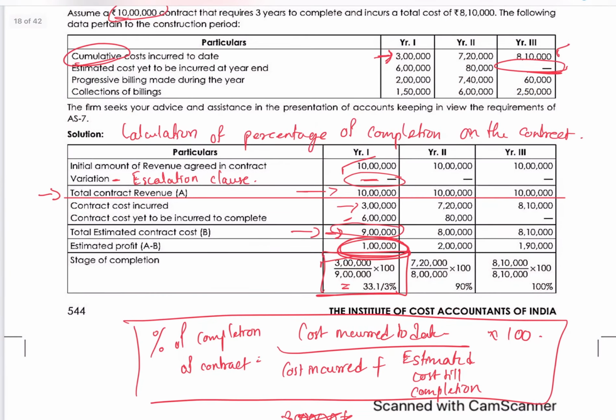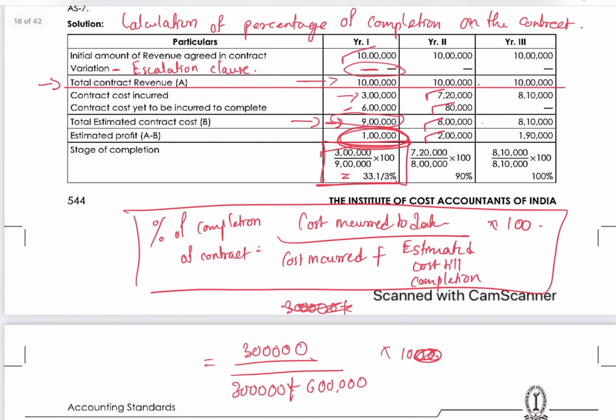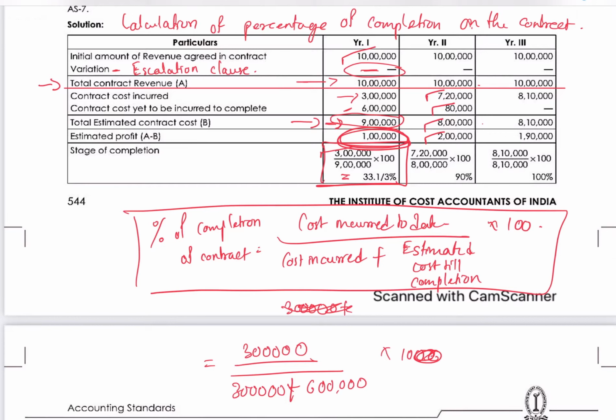Contract cost is given, cumulated cost is 7,20,000 and estimated cost is 80,000. So total is 8 lakhs. So 10 lakhs minus 8 lakhs, 2 lakhs is the estimated profit. And if you substitute these details in your percentage of completion formula, it becomes 7,20,000 divided by 8 lakhs, 8 lakhs is the total, cost till date plus estimated, into 100. So it will give 90%. So at the year end, the percentage of completion of contract is 90%.